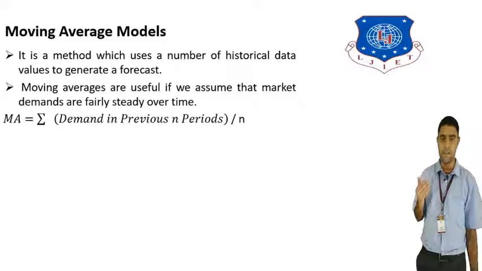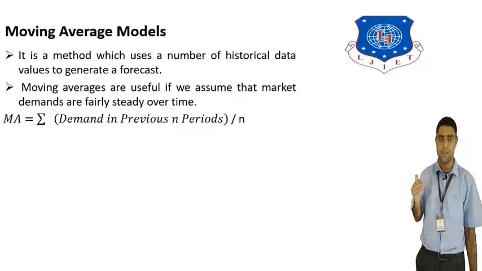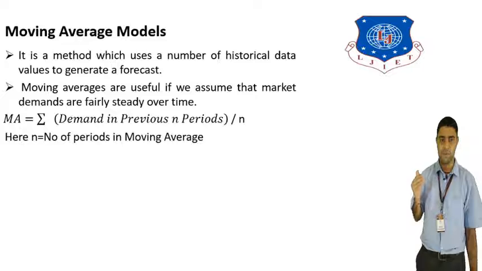Moving averages are useful if we assume that market demand is steady. If market demand is steady over time, then we use the simple moving average method. The formula is MA equals the summation of demand in the previous n periods divided by n, where n is the total number of periods in the moving average. This is the formula to calculate the moving average or simple average method.